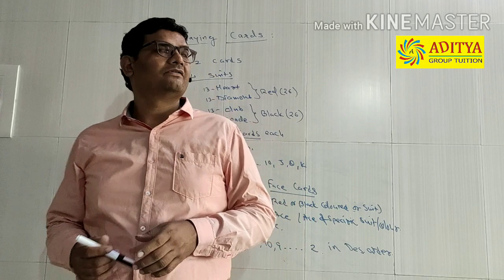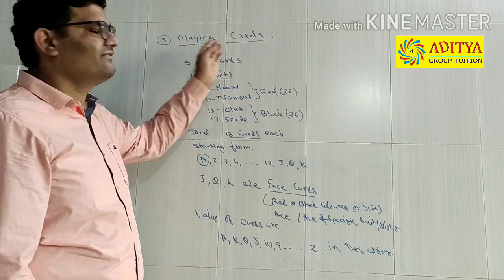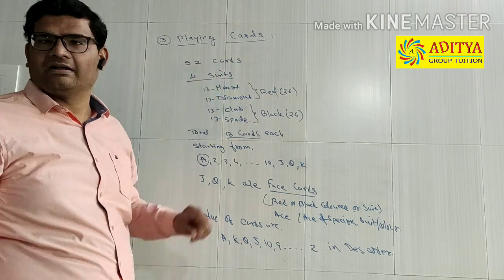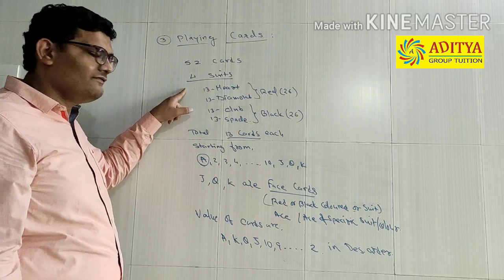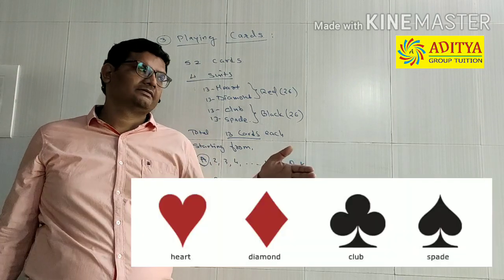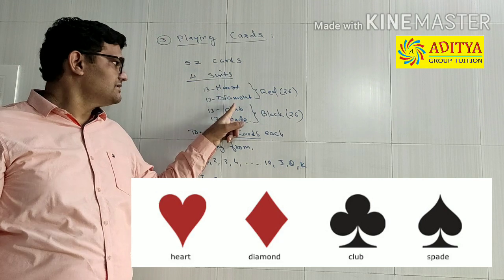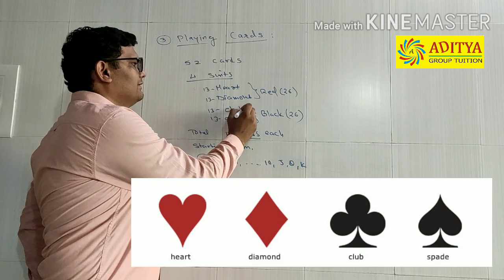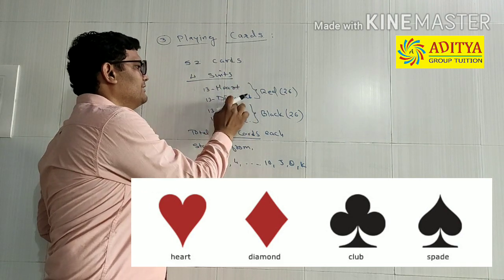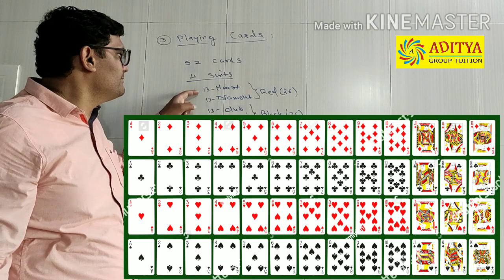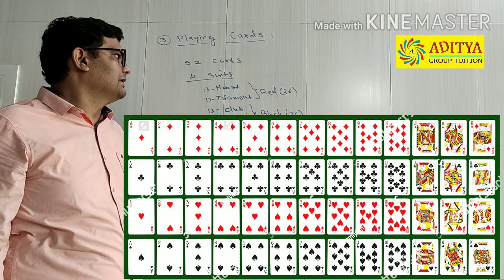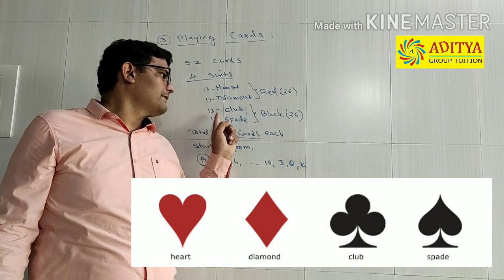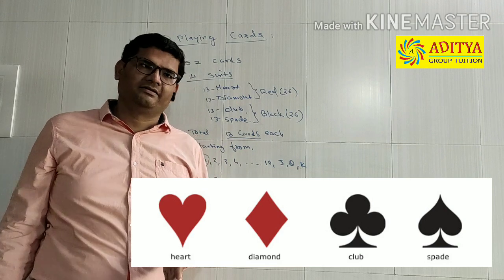So the third type of sums that can be asked to you is of playing cards. In a deck of playing cards, there are 52 cards in total, divided into 4 suits. These suits are heart, diamond, club, and spade. You need to remember their names. There are 13 cards of each suit, out of which heart and diamond are red colored, while club and spade are black colored.